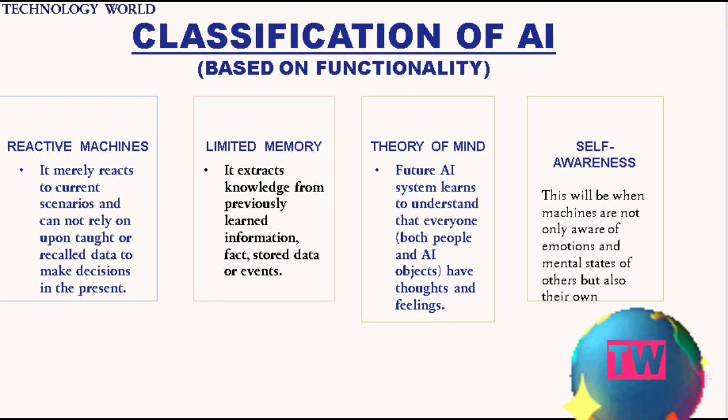And the third one is theory of mind. Future AI systems learn to understand that both people and artificial intelligence objects have thoughts and feelings. And the last one is self-awareness. This will be when machines are not only aware of emotions and mental states of others, but also their own.